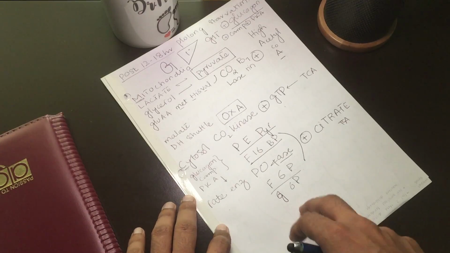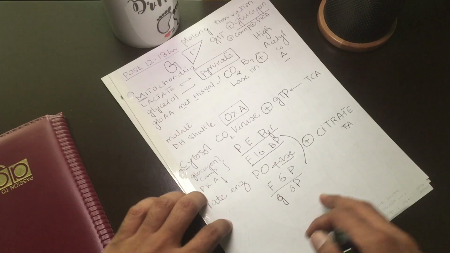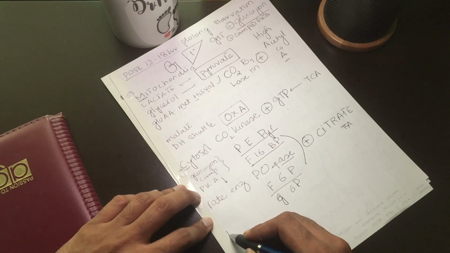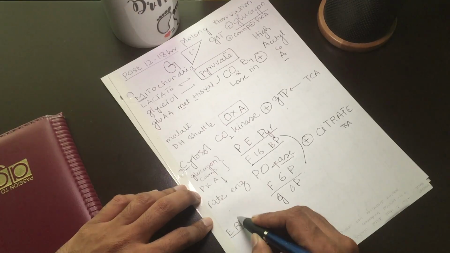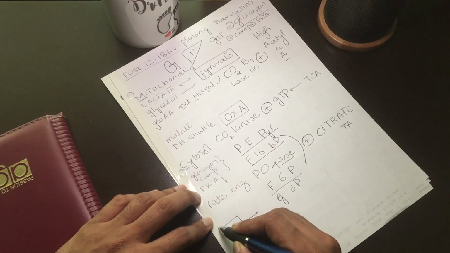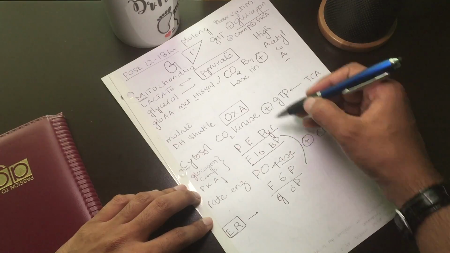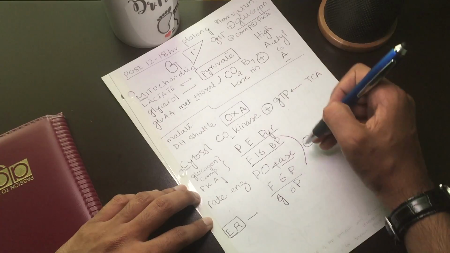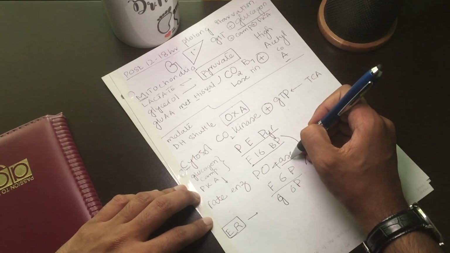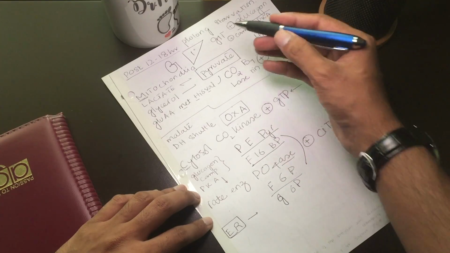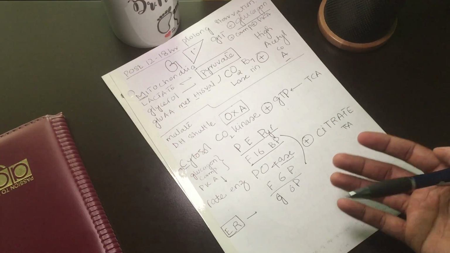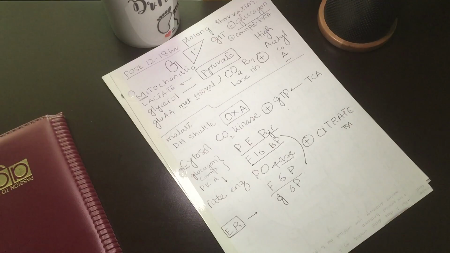At this point, this glucose 6-phosphate goes into the endoplasmic reticulum. The first reaction happens in mitochondria, two reactions happen in cytosol, and the third reaction, glucose 6-phosphate conversion, happens in the endoplasmic reticulum.